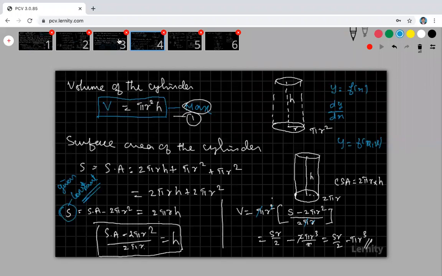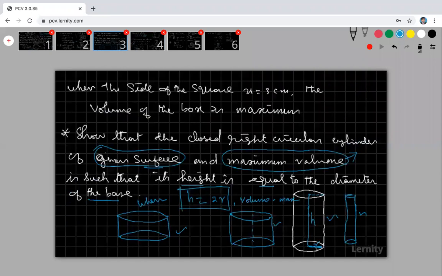So please, students, try to understand. When I am changing my r and h, the shape of the cylinder may change, but the given surface area will not change. Suppose my surface area is equal to 100 square centimeter. So this is also 100, this is also 100, this is also 100.